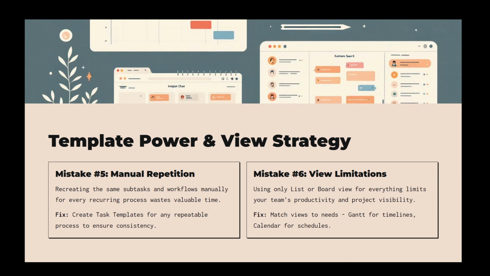While ClickUp is versatile, it's essential to use views effectively. Relying solely on list or board views can limit your perspective. Instead, use the right view for the job. The Gantt view is perfect for visualizing project timelines, while the calendar view can help you manage schedules effectively.